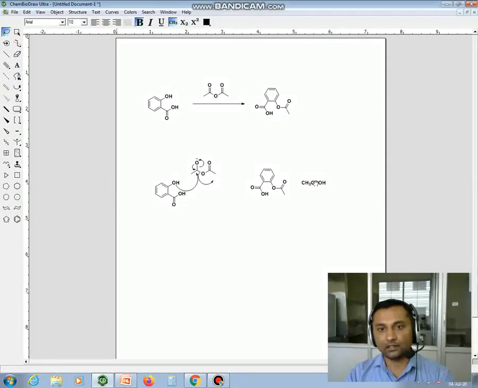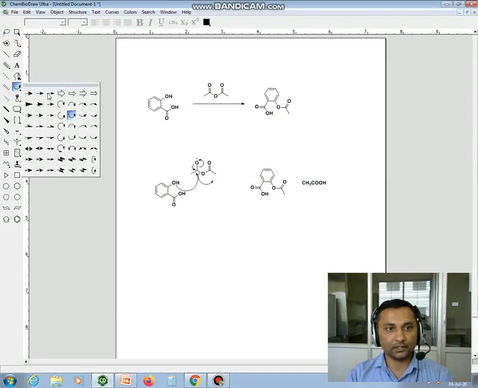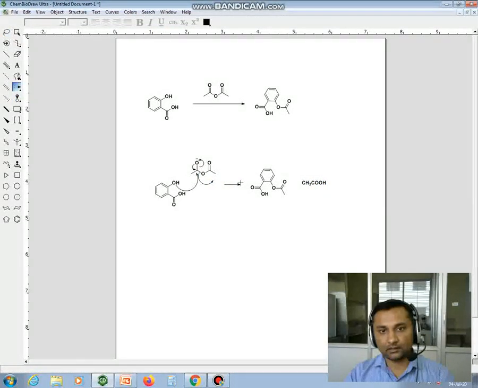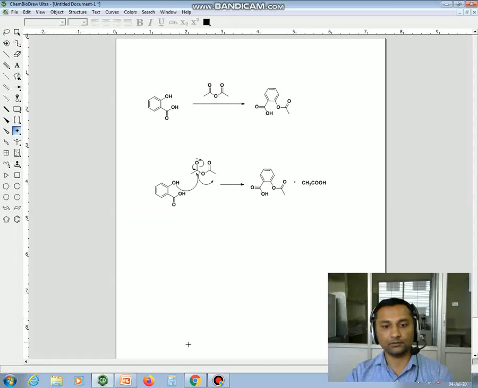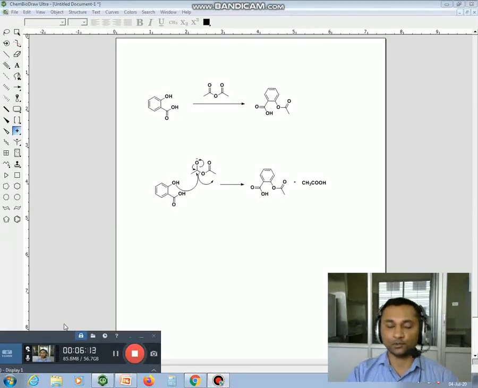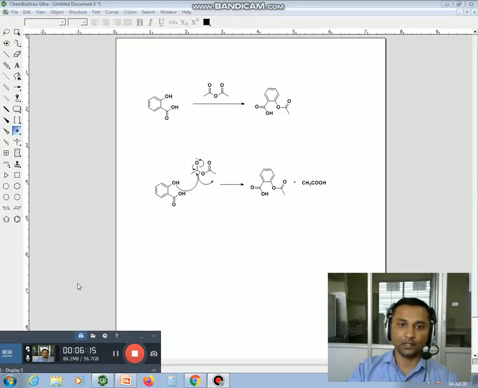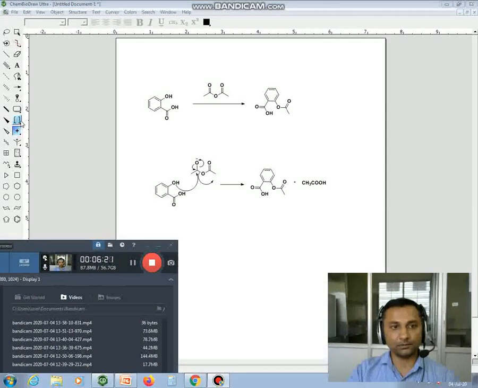So you can present like this. Okay, you can modify this scheme. I have shown all the schemes in a single step, but actually 2-3 steps are required. Okay, so here you have to write plus also. So like that you can show the schemes if you want to show the schemes in your presentation or thesis writing or any manuscript. So these tools will be useful to draw the mechanism.